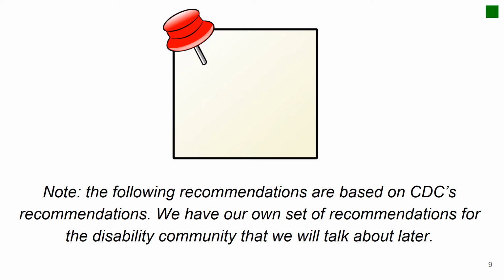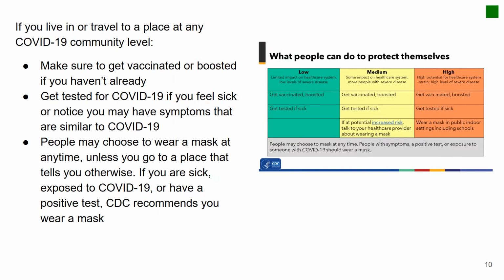Note: the following recommendations are based on CDC's recommendations. We have our own set of recommendations for the disability community that we'll talk about later. If you live in or travel to a place at any COVID-19 community level, make sure to get vaccinated or boosted if you haven't already.